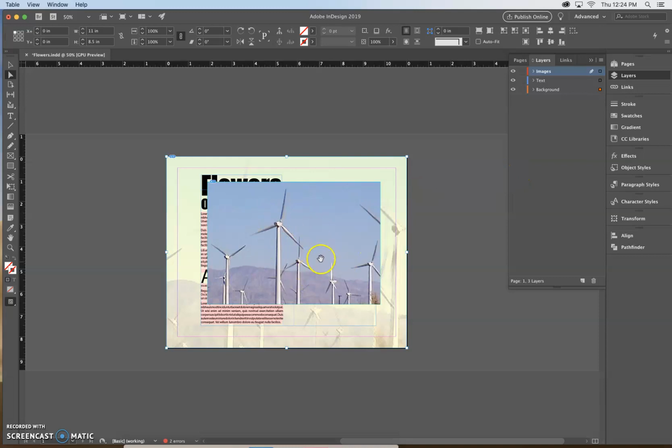And so we have this picture of all these other windmills. And so we're going to be messing with this right here. So we're going to press A to get our direct selection tool if you don't already have it, or you can just click on it. And then we're going to click on the Windmills Color graphic. So we're going to click on him.